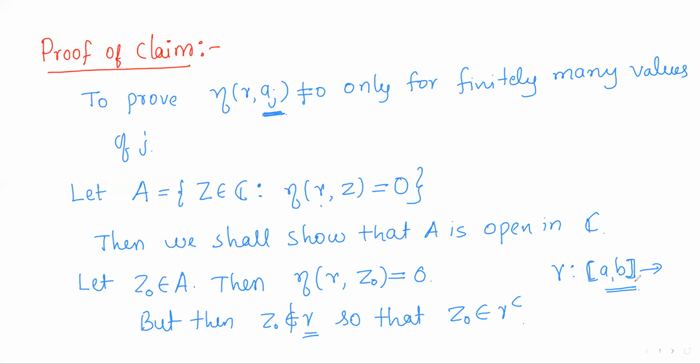Any closed interval is a compact set, so gamma, being a continuous image of a compact set, will be compact, so it will be closed. As gamma is closed, its complement is an open set. When we represent it as a disjoint union of its components, they will be regions.